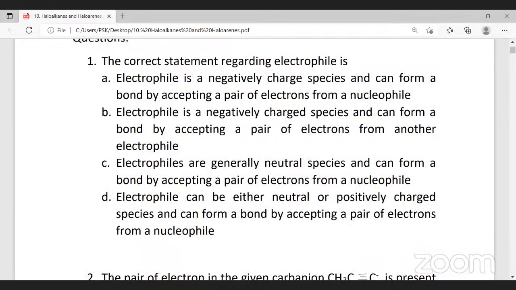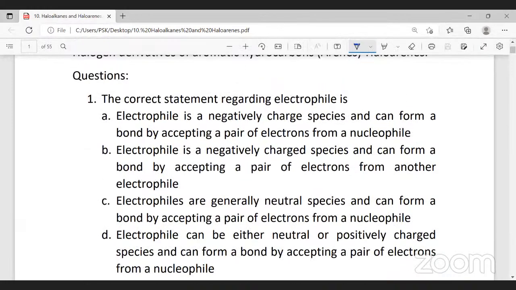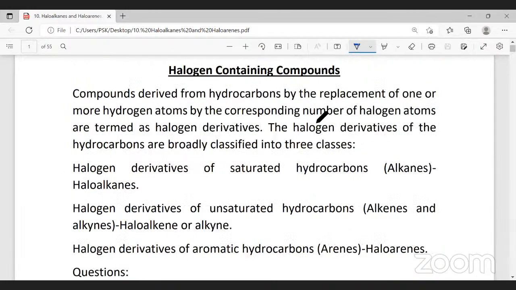Now we'll go for the next topic, halogen containing compounds. It is otherwise called haloalkanes and haloarenes. The chapter name is Haloalkanes and Haloarenes.